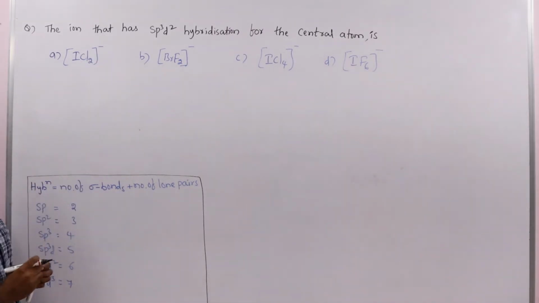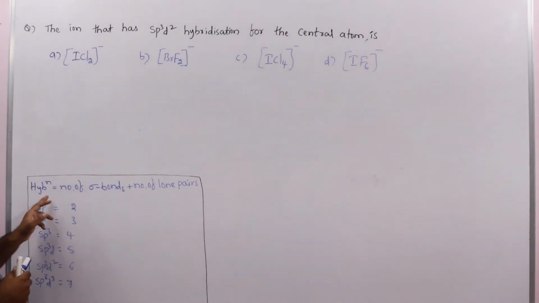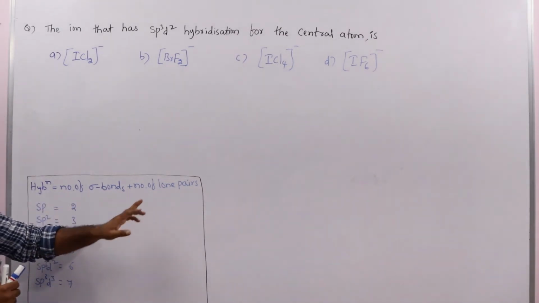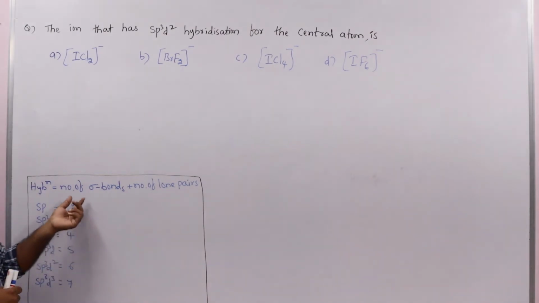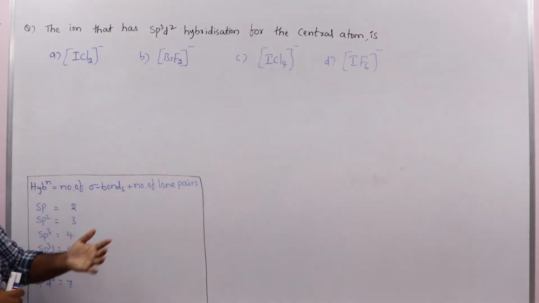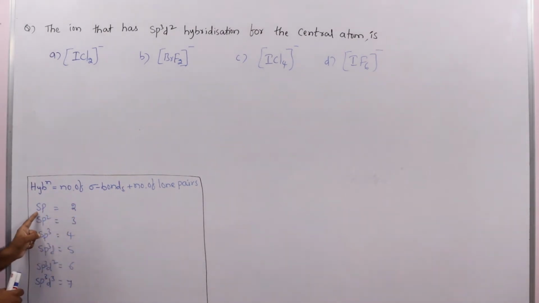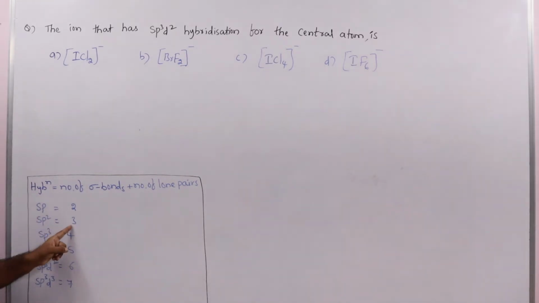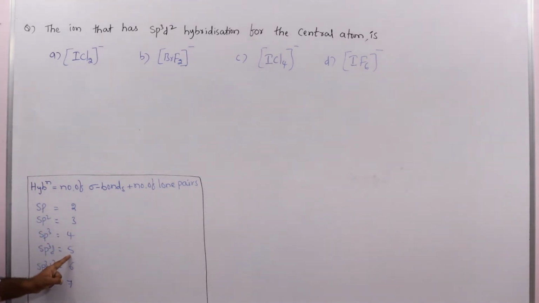If we take the ion ICl2 minus, to find out the hybridization, what is required? The sum of the number of sigma bonds and the number of lone pairs. If that is 2, then it is sp hybridization. If 3, sp2. If 4, sp3. If 5, sp3d hybridization. If 6, sp3d2. If 7, sp3d3 hybridization.